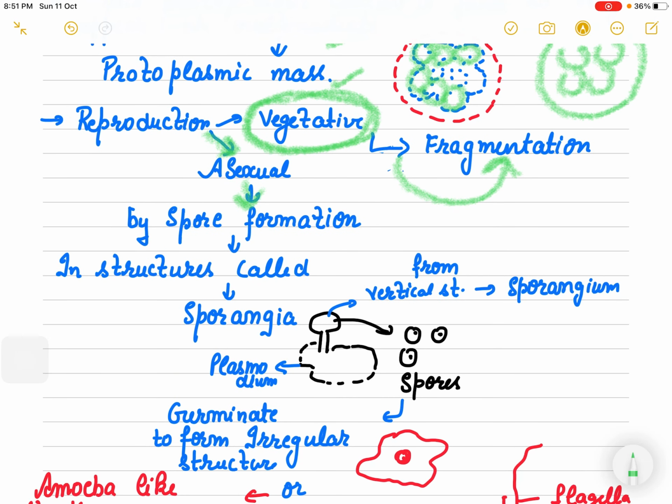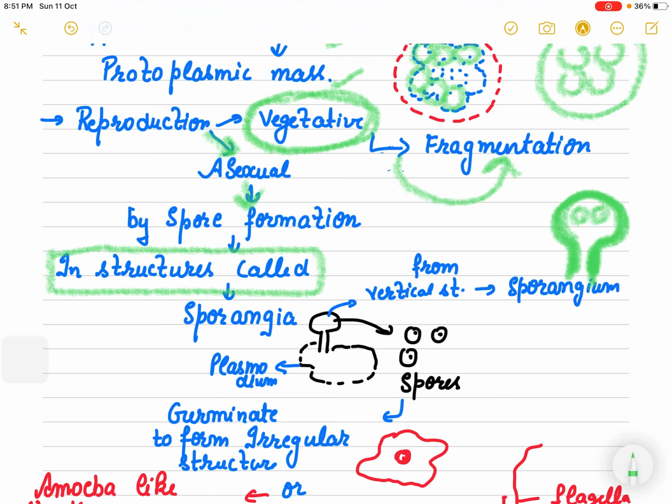The spores are formed in structures which are called sporangia. The sporangia are present on a vertical structure, right? And this sporangium has spores, right?